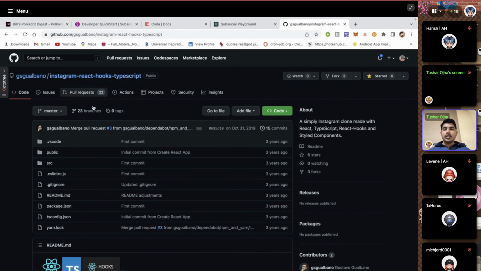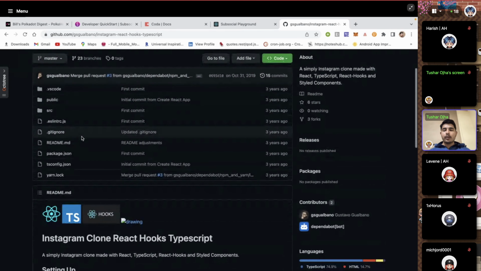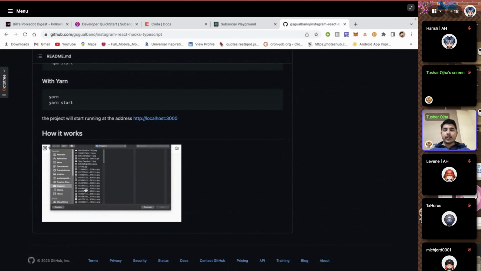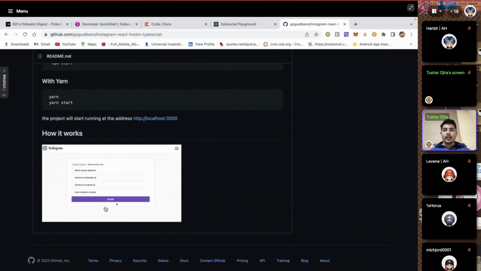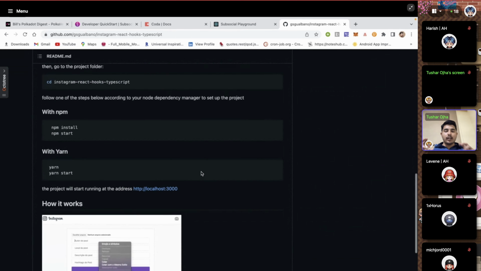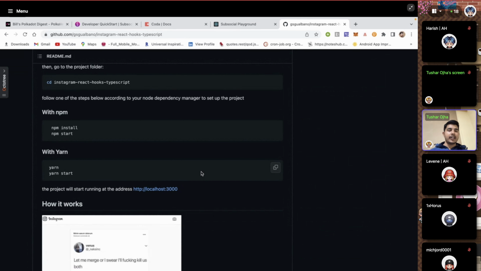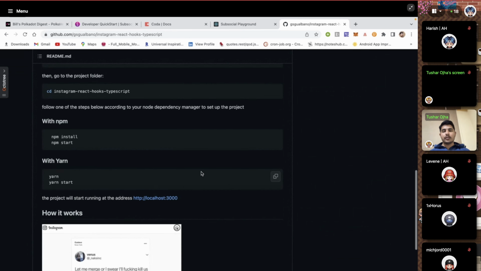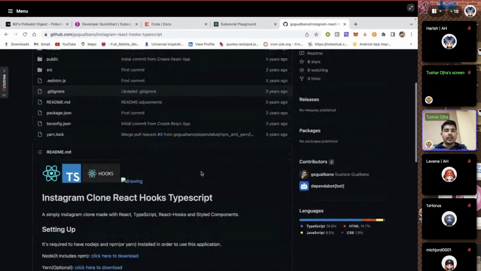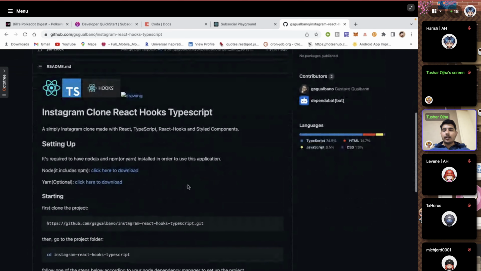If you see this project, it was quite an old project, but you select an image from here, you click on upload, and this is how the image looks. You can like and do a couple of things here, and you can choose to create new posts. So this gives us a broad idea of how things work in Instagram, where there's a general public timeline where you can post content and people can see it. In a similar way, we're going to do the minimalistic version.